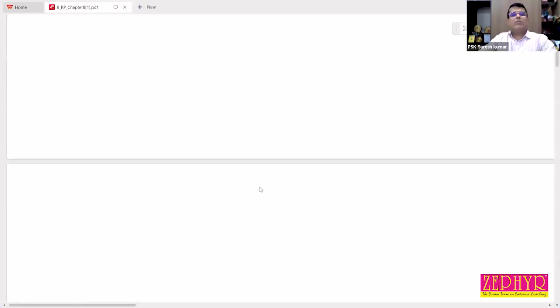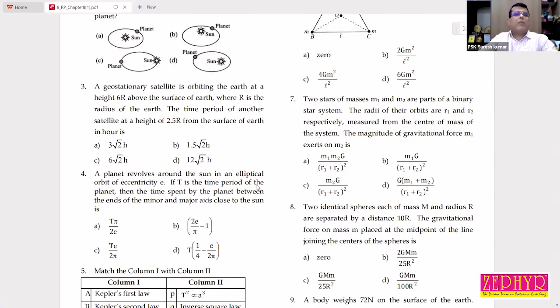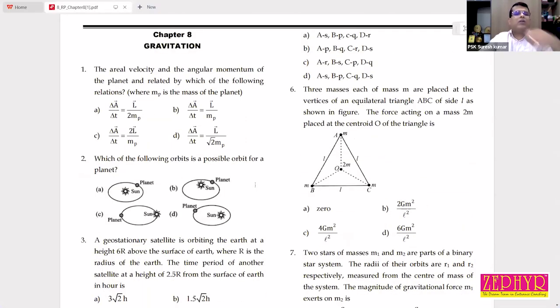Then second question. So the first question answer, delta A by delta T is equal to L vector by 2mp. Areal velocity is a vector.